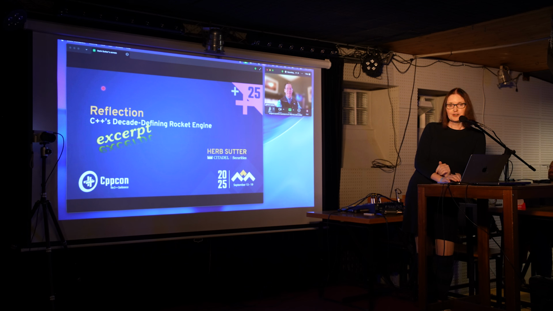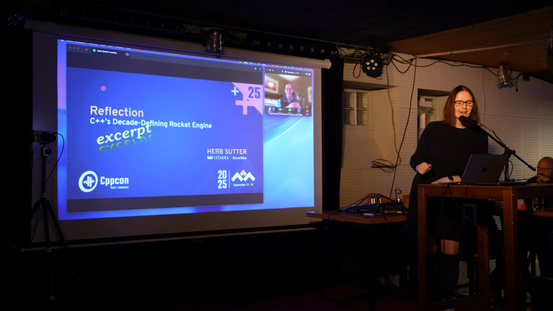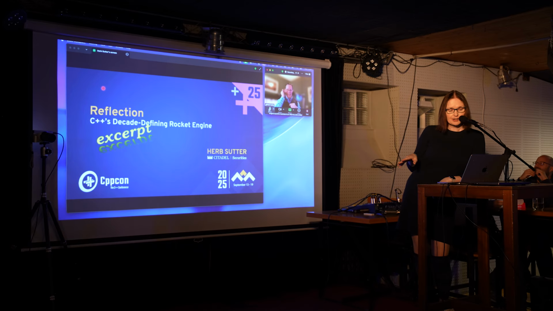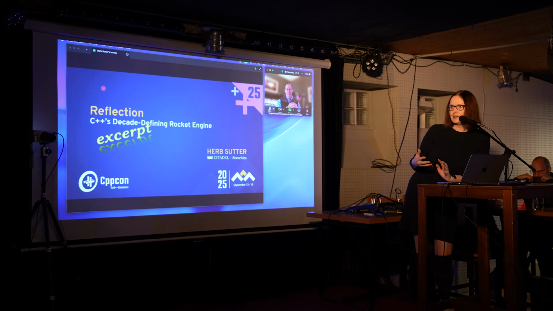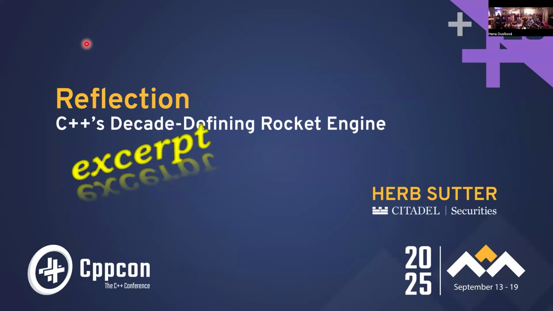Okay, I don't know how to do the questions here. So if you have questions, I will relay them to Herb so he can hear them. So, okay, the question is long, but I'm going to compress it. At first, it was reflection is great in C# and other languages, and the author of the question is asking if there are any tips how to make the code easier to reason about when you use a lot of reflection. How to make which code easier to reason about? The code you write and generate. Because debugging is becoming an issue because you are now debugging code which doesn't exist, and it's kind of funny. Okay.